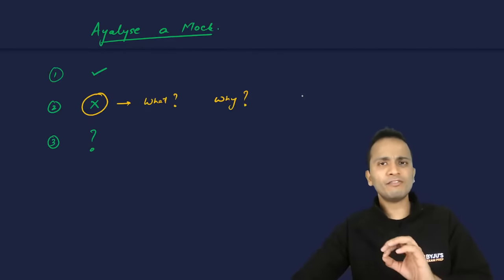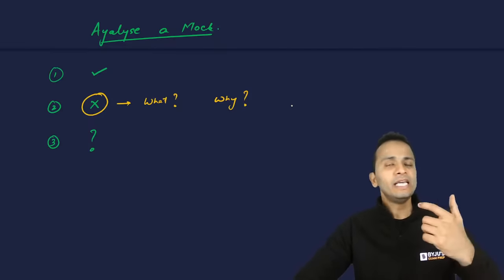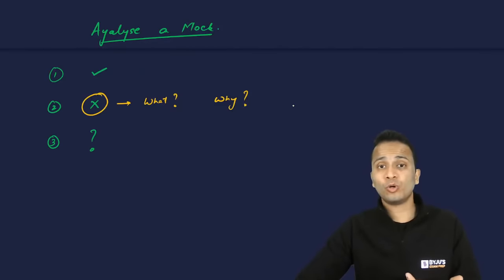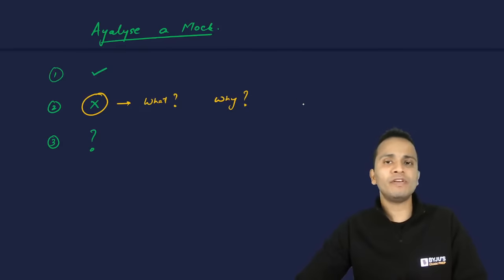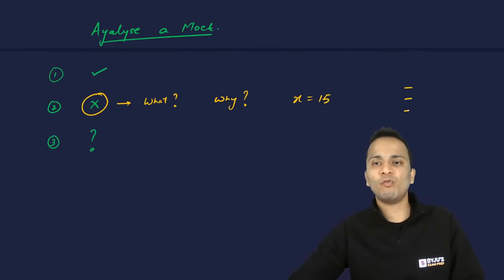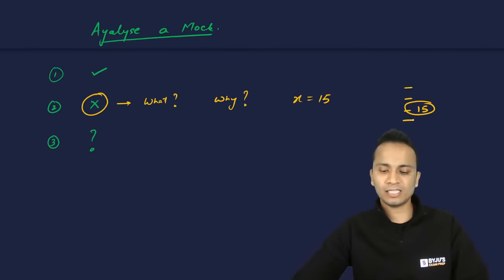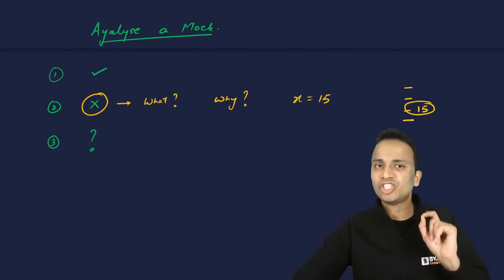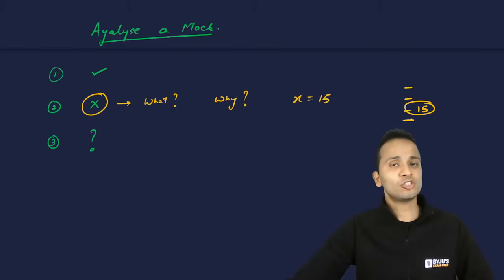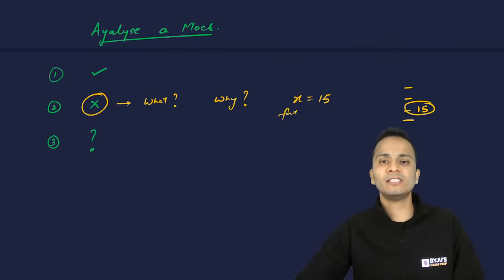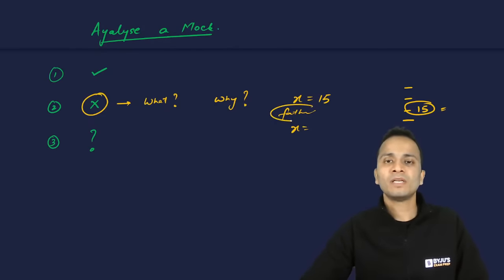So generally this is a very common mistake in a question of quant. While solving or after solving an equation, we get the value of x as 15, and we have one of the options as 15, and we blindly mark the answer as 15 without even checking what is being asked. So let's say the age of father is asked and x was the variable, that was the age of mother. Okay, so we mark the answer as age of the mother and we don't once again read the last line of the question.